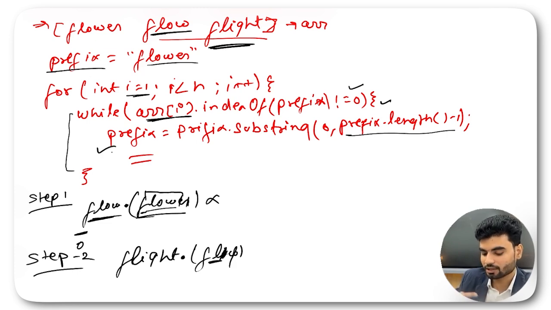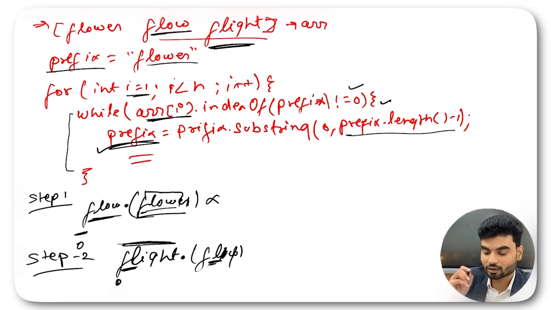You will have FL. Tell me, is this FL available in this? Yeah, this FL is available. You will have index at 0. FL is starting from index 0 in this particular flight. So you will have what? You will have prefix as FL. You terminated this while loop. What will you do? I plus plus. That becomes here 3.